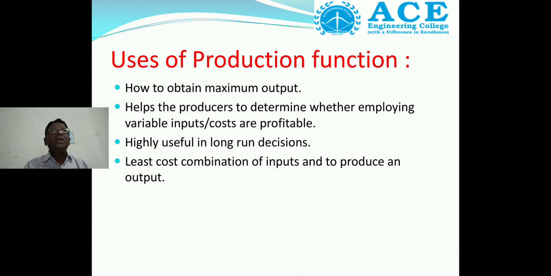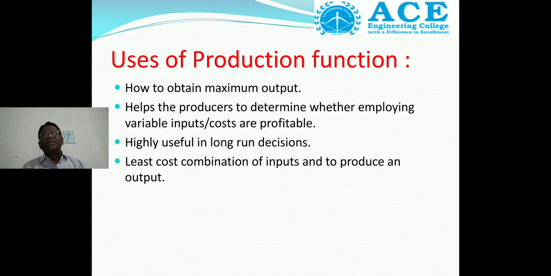Fourth, it gives the least cost combination of inputs to produce an output.